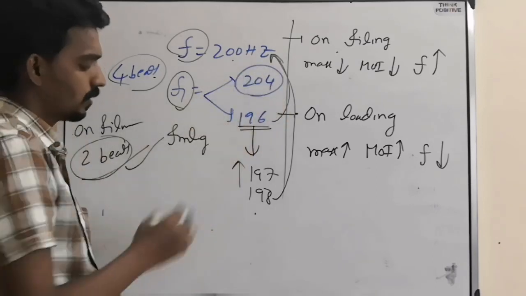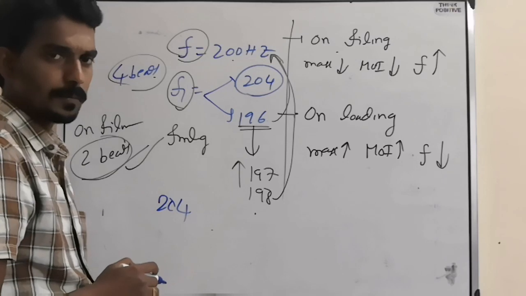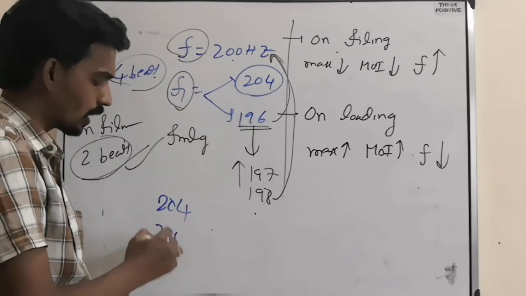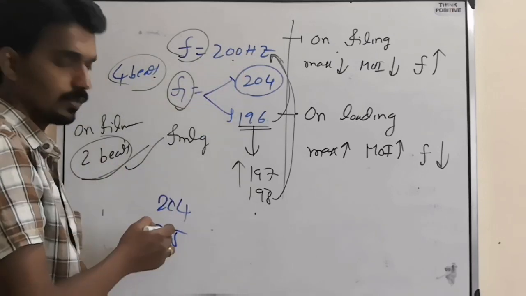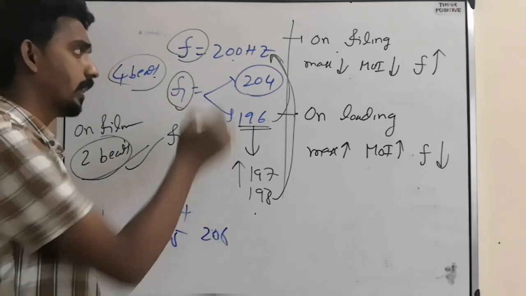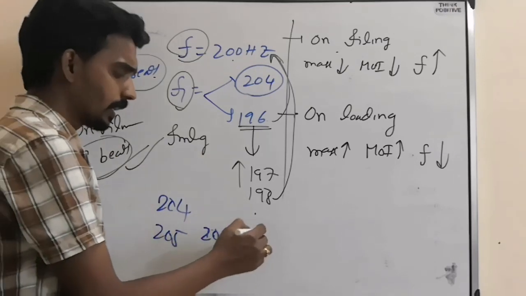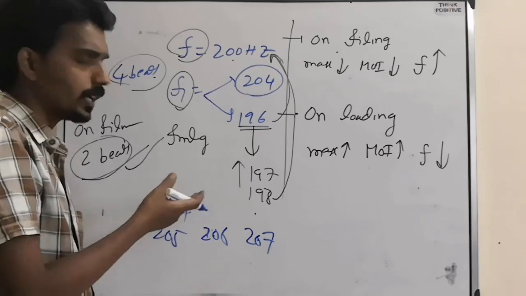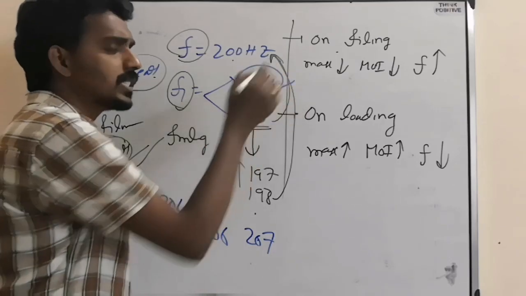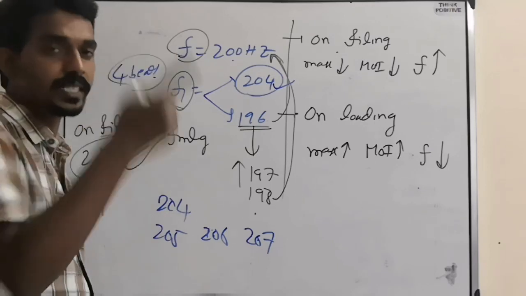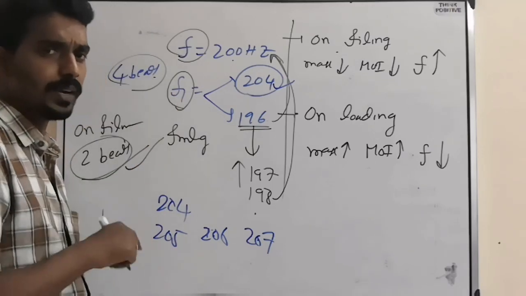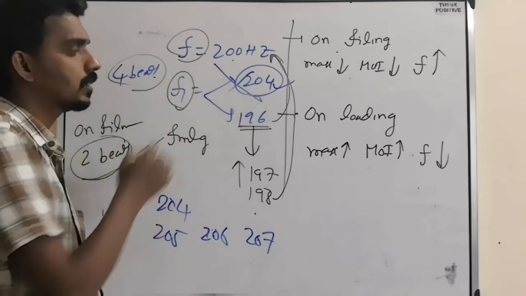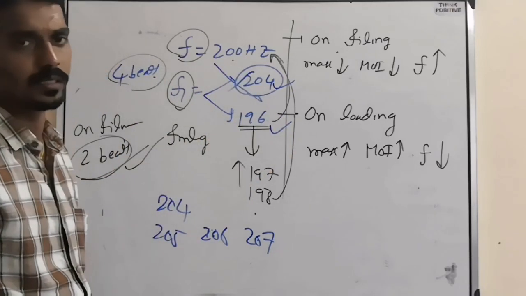But if you take 204 as the correct answer, on filing the frequency will increase. So it may become 205, then the difference is 5. It may become 206, then the difference is 6. It may become 207, then the difference is 7. So on filing, as frequency increases, if you think this is correct, the number of beats should actually increase. But according to the given data, the number of beats decreases. So this is not correct. So what is correct? 196.